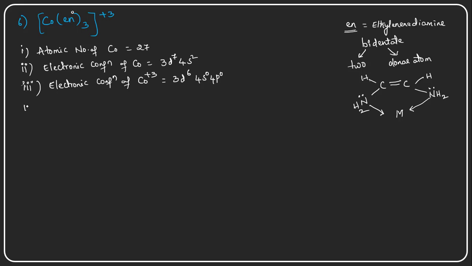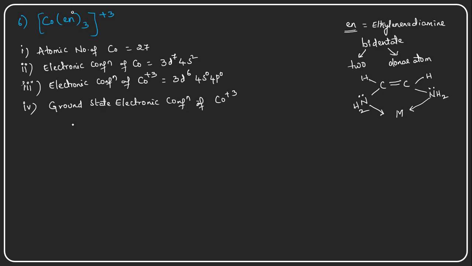The fourth point is writing the ground state electronic configuration. What will be the ground state electronic configuration of cobalt plus 3?